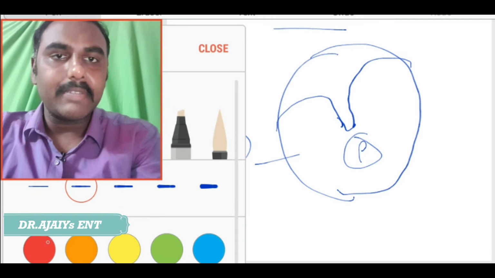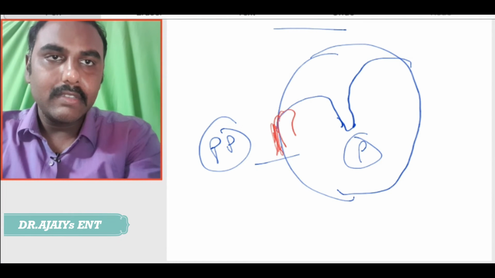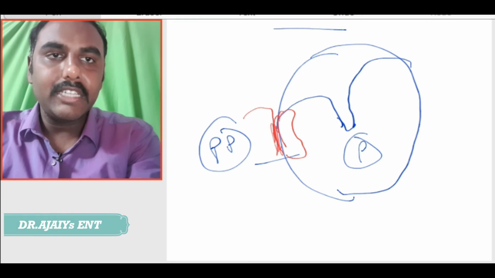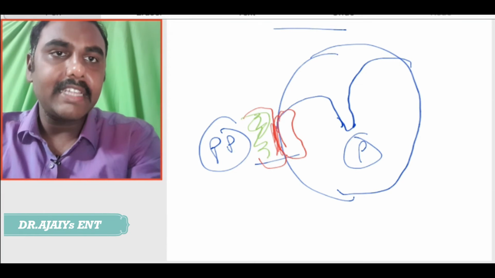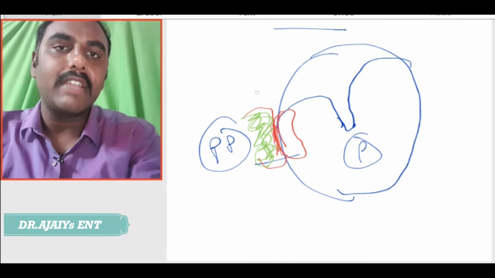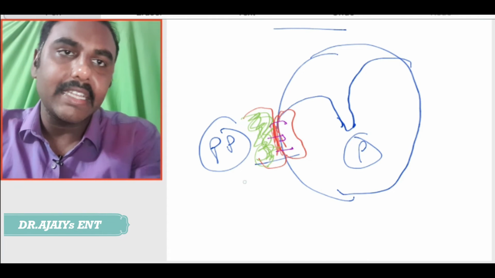So what happens here? Say this space is getting infected, we know that the tonsil is here. Say there is infection in this parapharyngeal space, what will happen? It will push the tonsillar fossa medially.